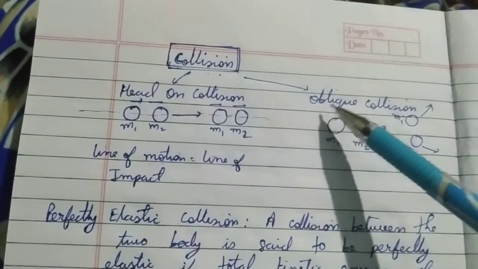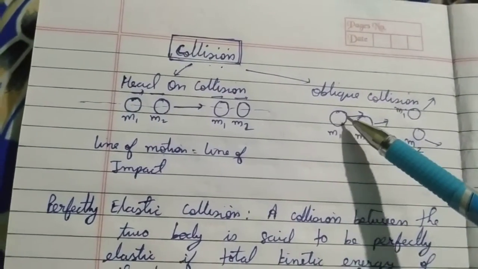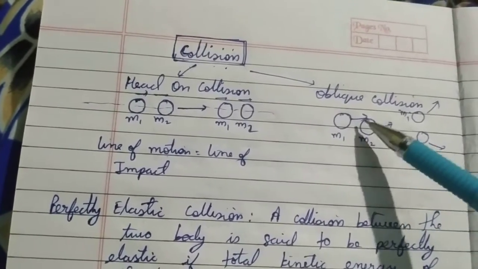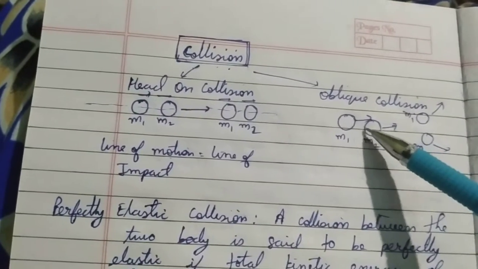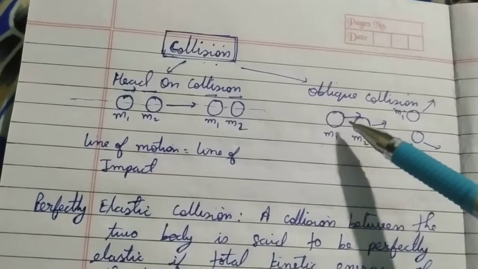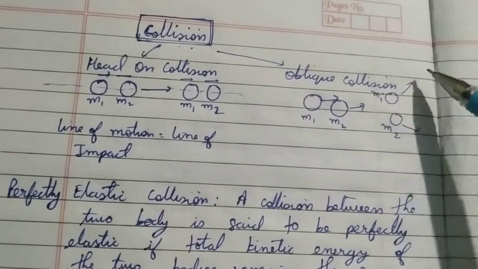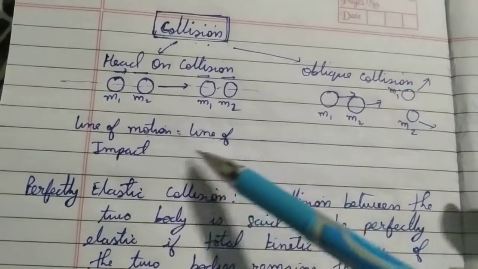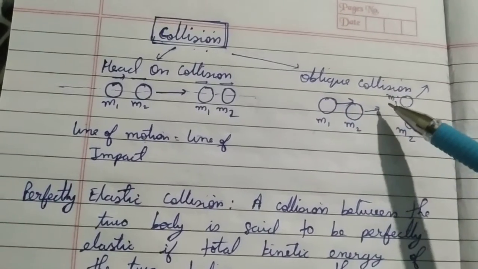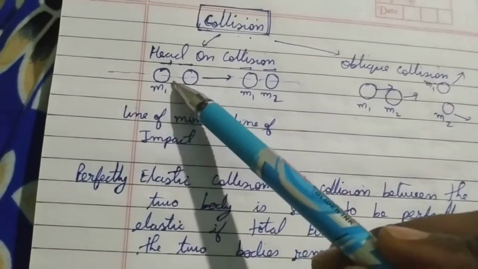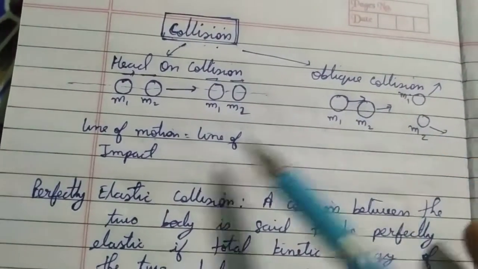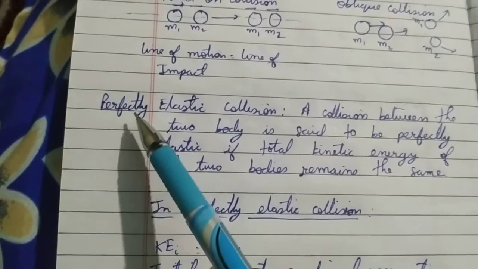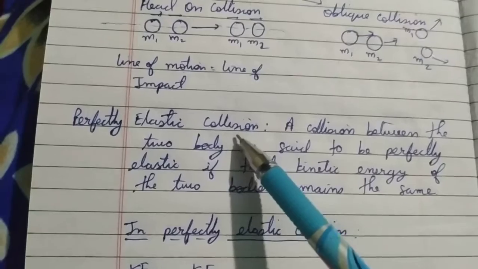Okay, and second one we have oblique collision. So in oblique collision the object m1 can hit m2 on any part other than the head part of this body. Okay, so after the collision they will separate in different directions, they will not move in the same line of motion. So this kind of collision is called oblique collision. So whether it is a head on collision or oblique collision, it will always follow the law of conservation of momentum. So first of all let us learn what is perfectly elastic collision.